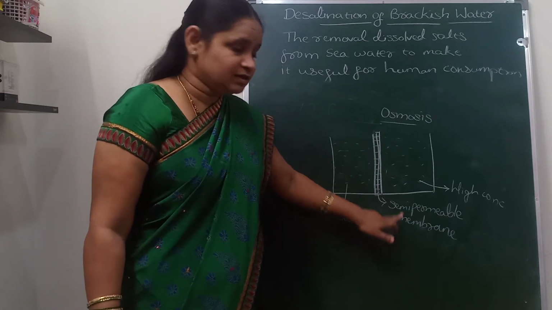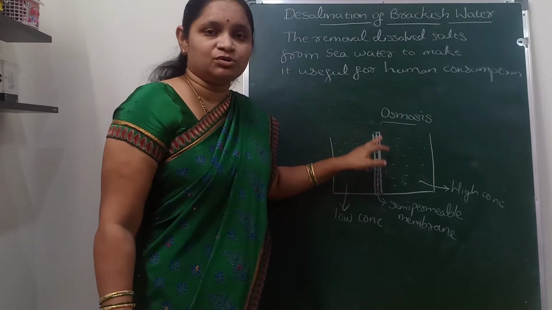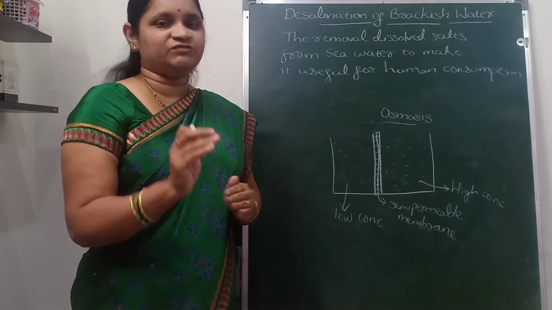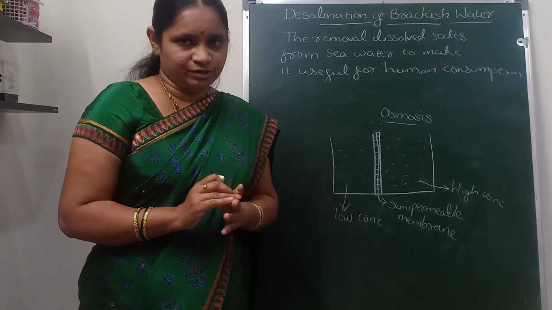In that condition, the semi-permeable membrane will allow the flow of only the solvent to pass through it. It will not allow any solute to pass through it.